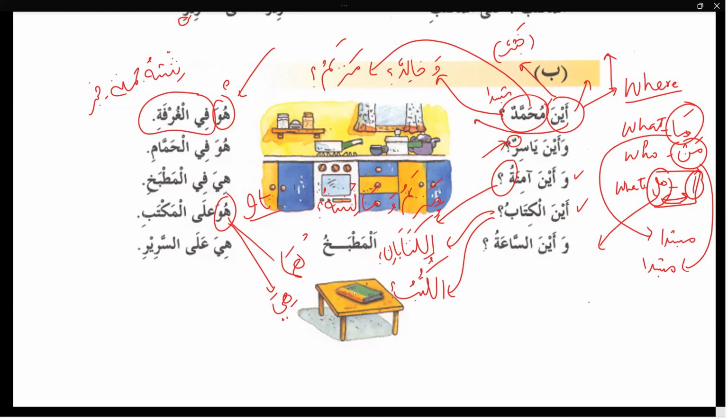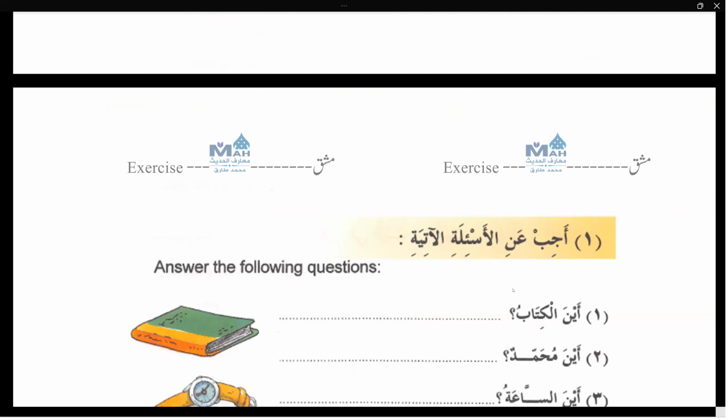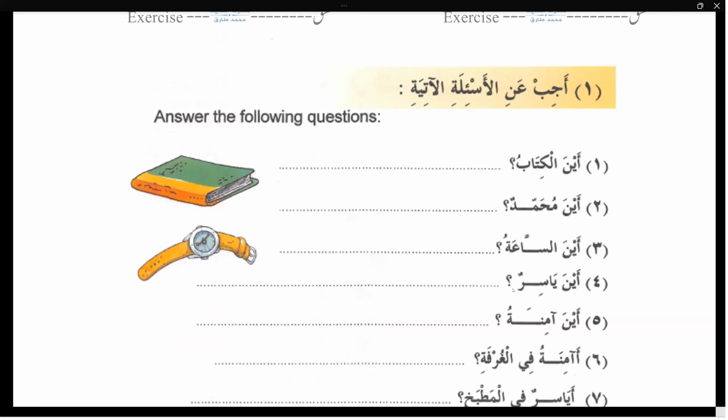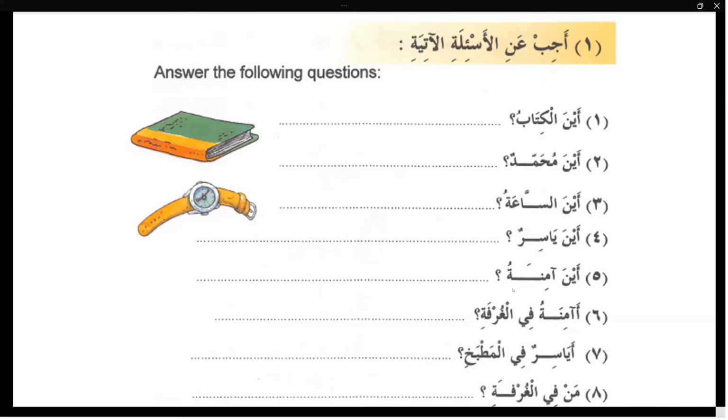Good, excellent. So why is it hiya here? Why is it not huwa? Because a watch is feminine here. It is considered to be feminine. Sa'atu has a sign of feminine. Very good, excellent. Okay, now in the next portion, Ajib anil as'ilatil atiyati, please answer the following questions.